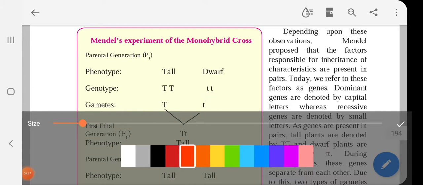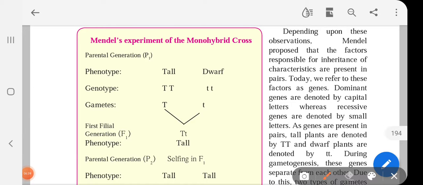Okay, so here you can see there are parental generation P1, one is tall, the other one is dwarf. The gene composition, like genotype, is 2 capital T, because our characteristics are decided by the pair of genes, and for dwarf it will be 2 small t, because this is recessive and this is dominant. So what gametes are formed from them? Gamete will have only one out of the pair.